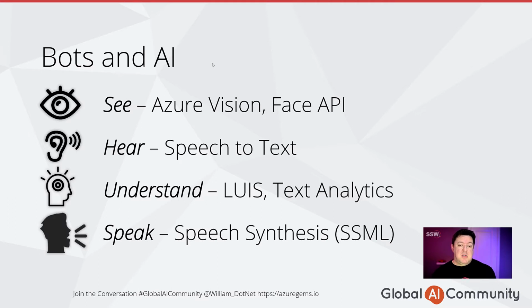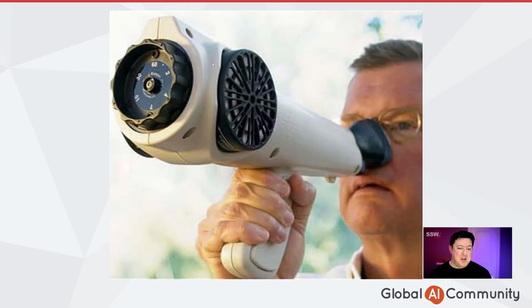And that's very interesting. It's very, very useful. We can finally also give bots the ability to speak. We can use speech synthesis or SSML, but it's quite involved. But once you get it done, it's pretty awesome. Now, there's one sense missing from this list, and it's the sense of smell. Now, there's some serious research going on in this area, but I doubt it's going to make it into the cognitive services anytime soon.